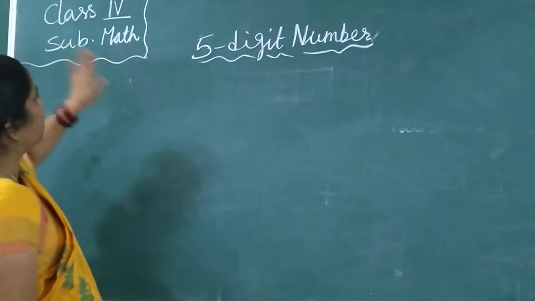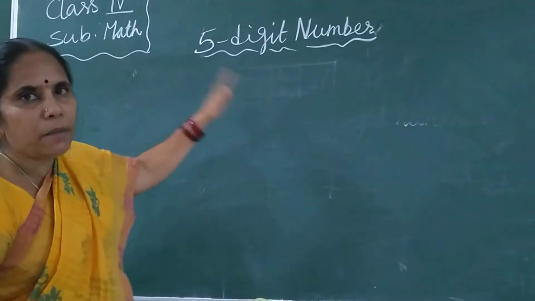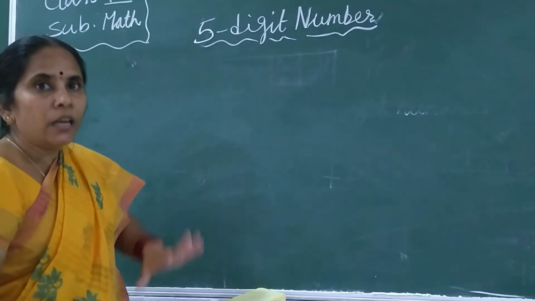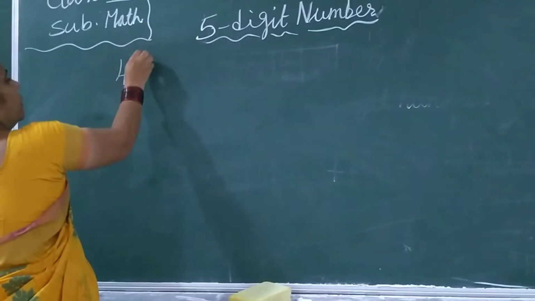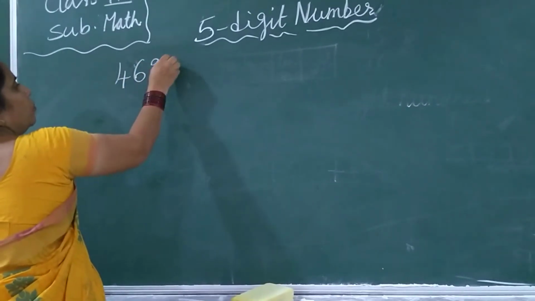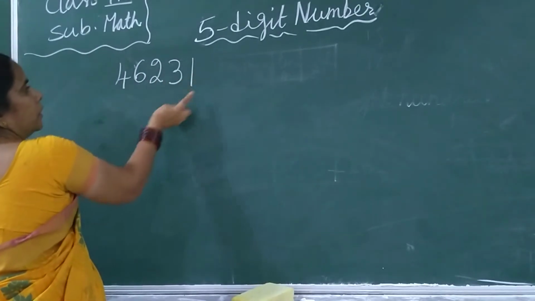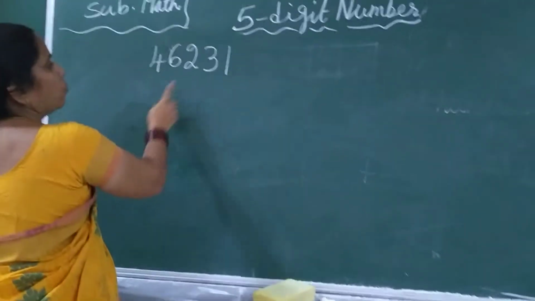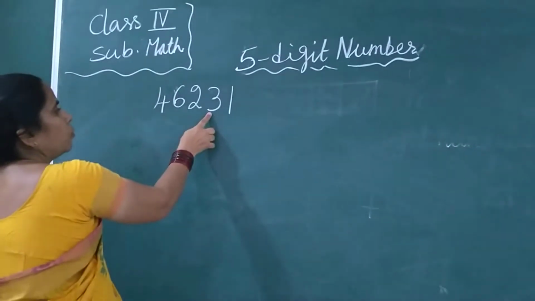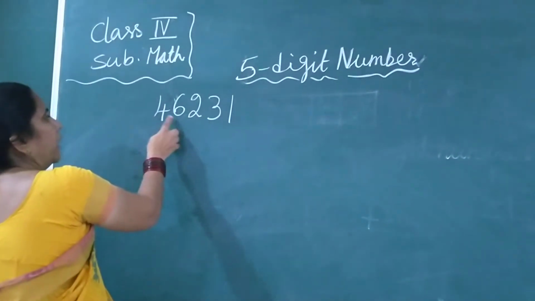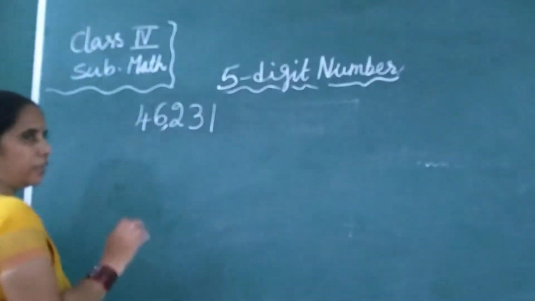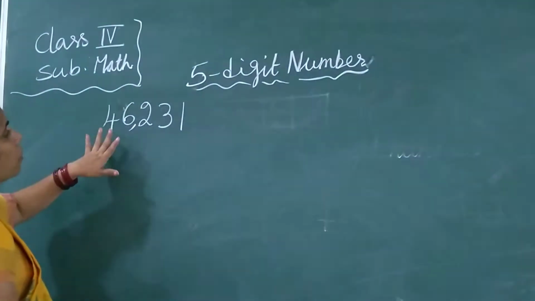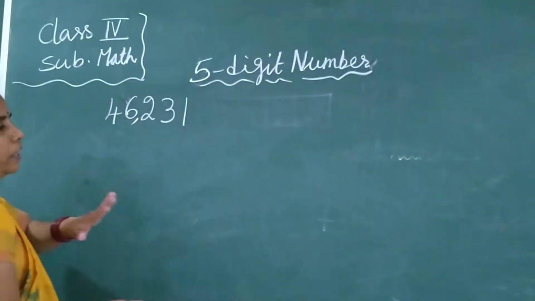In 5-digit numbers, first I will write some numbers here having 5 digits. Here 4, 6, 2, 3 and 1. See here how many digits are there, we'll count it. 1, 2, 3, 4 and 5. Here after 3 digits you must put a comma. Already you all know. How you will read this one, I will tell you later on.